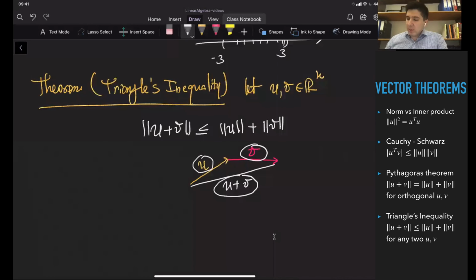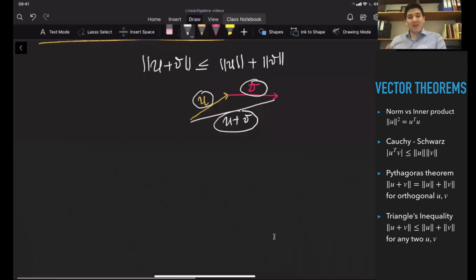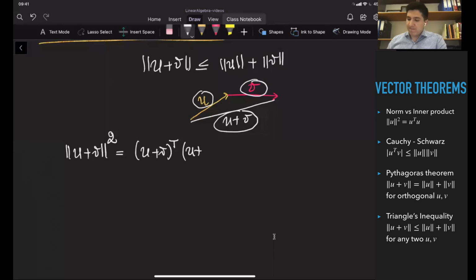So I'm going to try to prove this theorem. Again, as I told you, the most important technique you need to learn from this lecture is how to expand the vector's norm squared. So let's say you are given a vector's norm, the norm of u plus v squared. It's difficult for us to expand just the norm, but it's easier to expand the square of the norm. So the norm squared is equal to (u plus v) transpose times (u plus v).